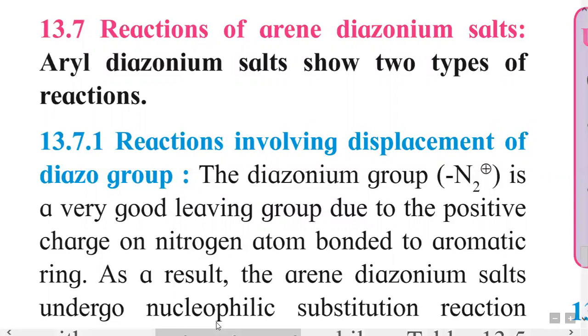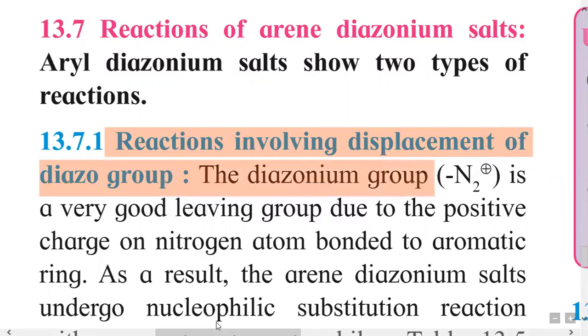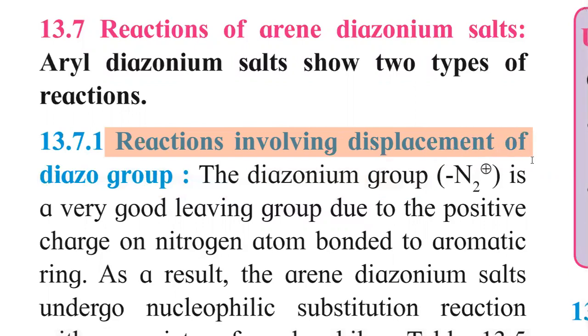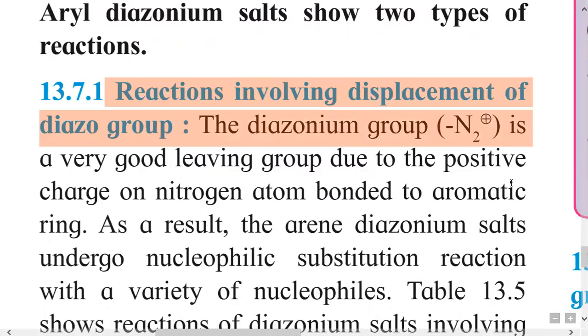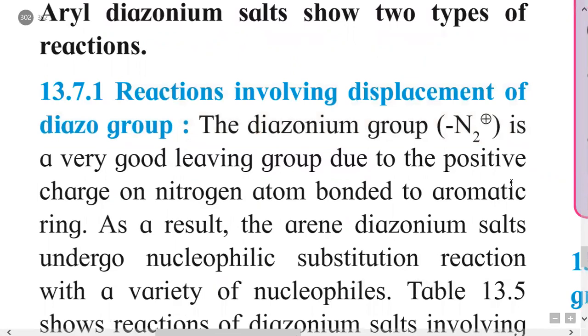So this aryl diazonium salt shows two types of reactions. First type of reactions are reactions involving displacement of the diazonium group. So that we will study first. This diazonium group is replaced by other group. So diazonium group is N2 plus ion.